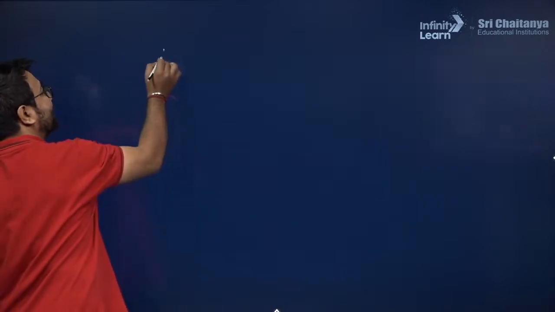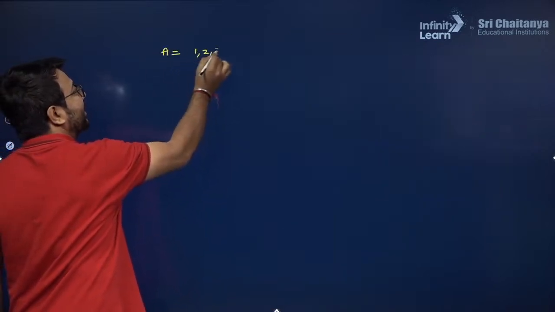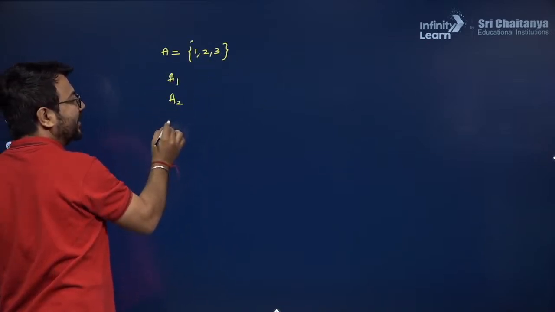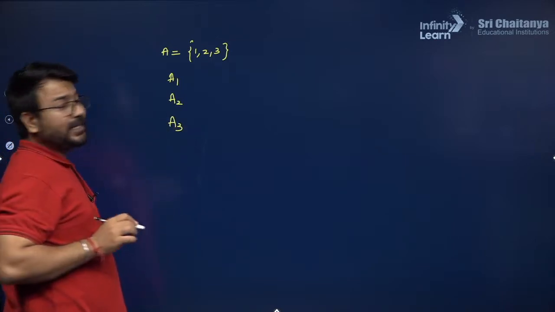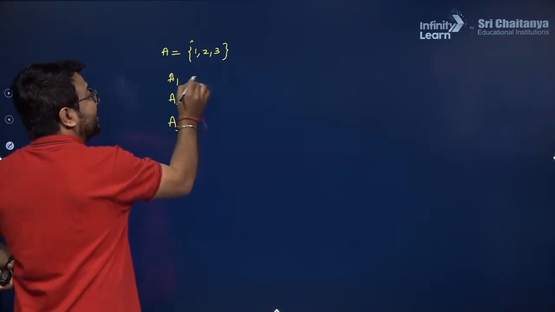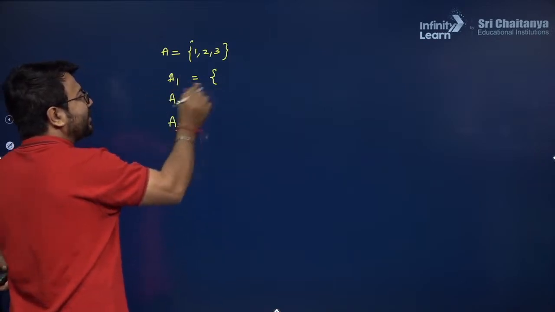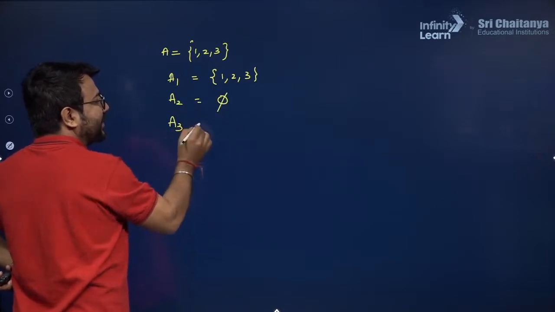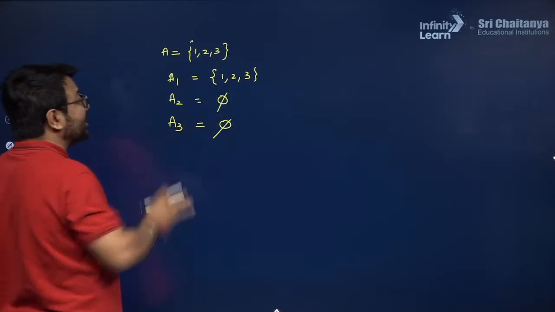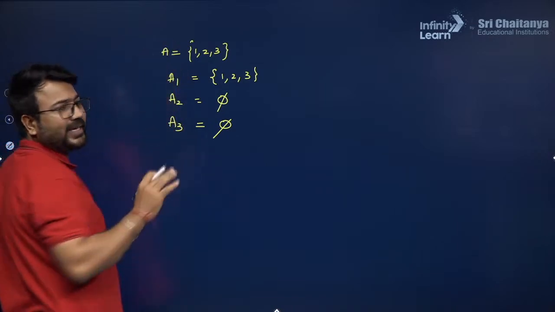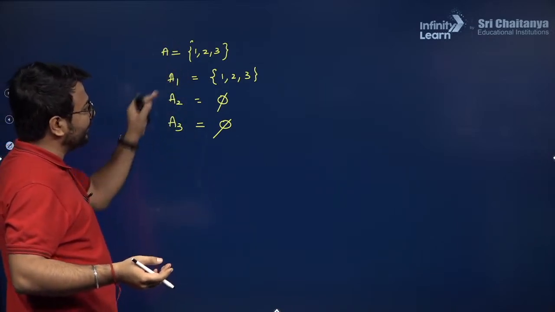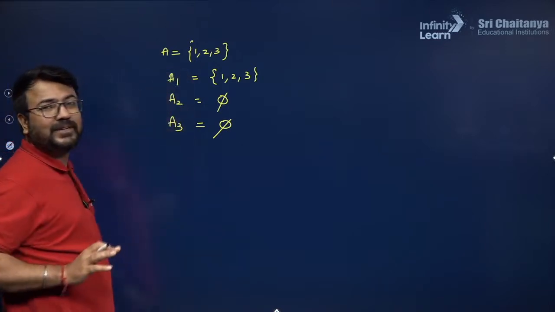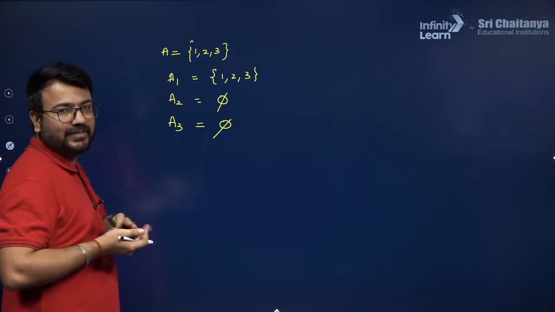Now I am taking another example. Suppose I have a set A in which I am writing 1, 2, 3. Now I am splitting it into three partitions, A1, A2, A3. In this particular partition, in A1 I am writing 1, 2, 3 as a whole, and in A2 I am writing empty, and in A3 I am writing empty. So do you think that A1 union A2 union A3 is equal to A? Absolutely, A1 union A2 union A3 is equal to A. Do you think that there is nothing common between these? Yes, there is the empty set common between these.